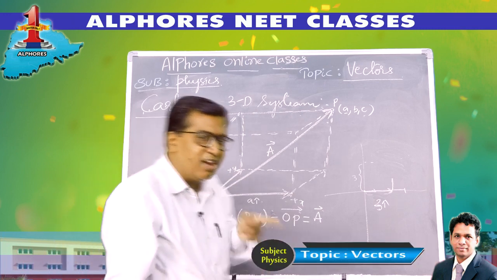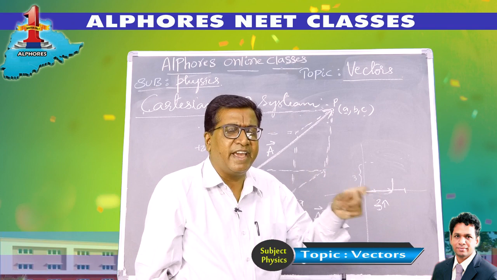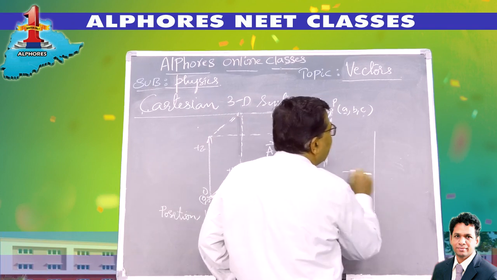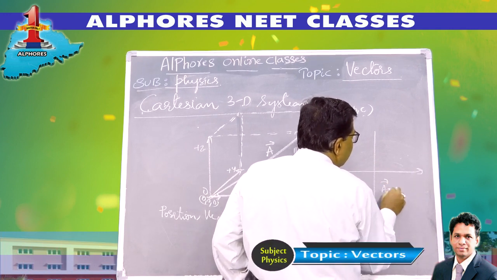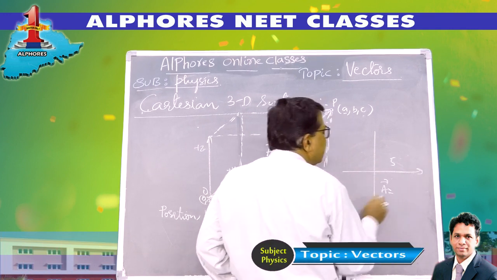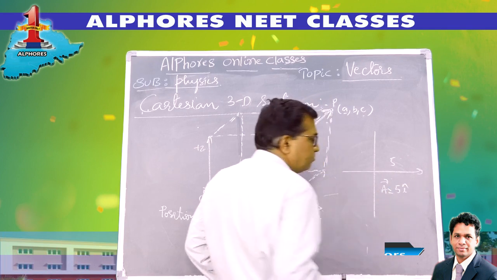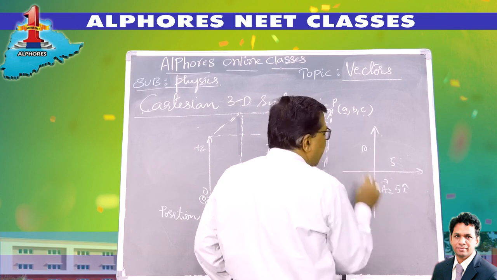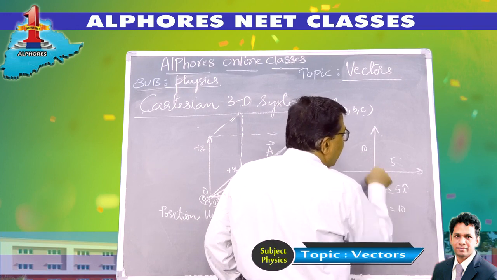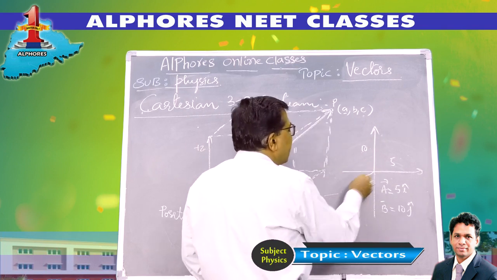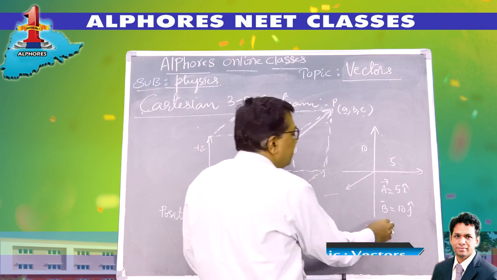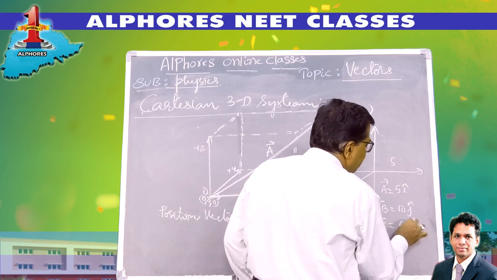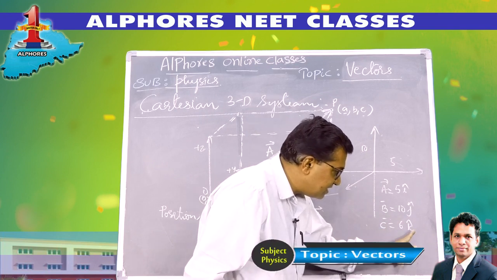So along the x-axis, if the magnitude is A, then the vector along the x-axis you can represent as Ai cap. Suppose there is a vector A bar of 5 units along the x-axis, then it is represented as 5i cap. There is another vector B bar of 10 units along the y-axis, then B bar is 10j cap. Suppose there is another vector C bar of 6 units along the z-axis, then it is 6k cap. Well, magnitude, and this is its direction.